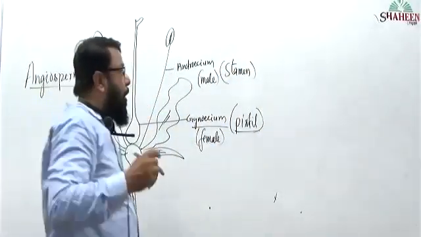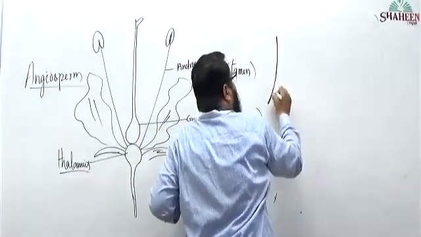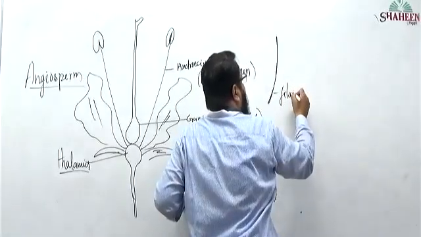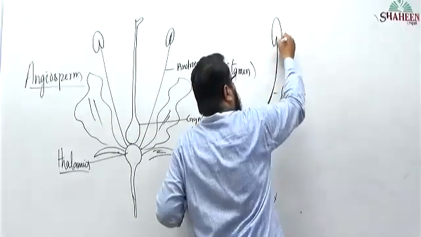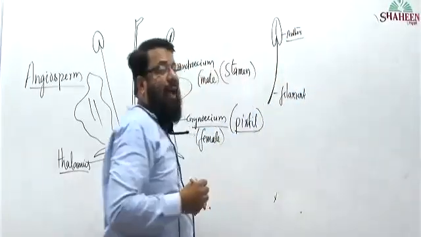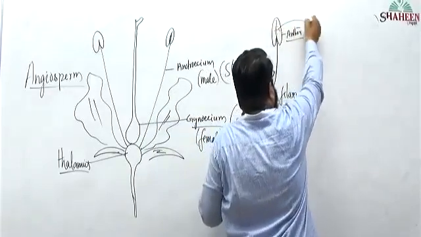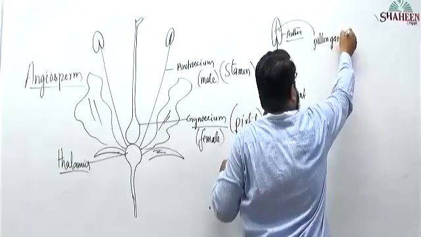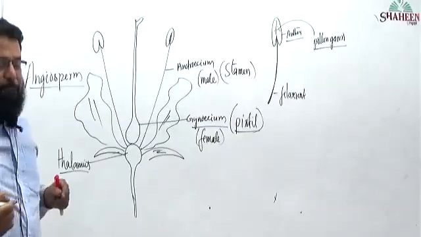A stamen will have two parts. One is the filament, and a swollen structure that is called anther. In anther, what is produced? Pollen grains are produced.